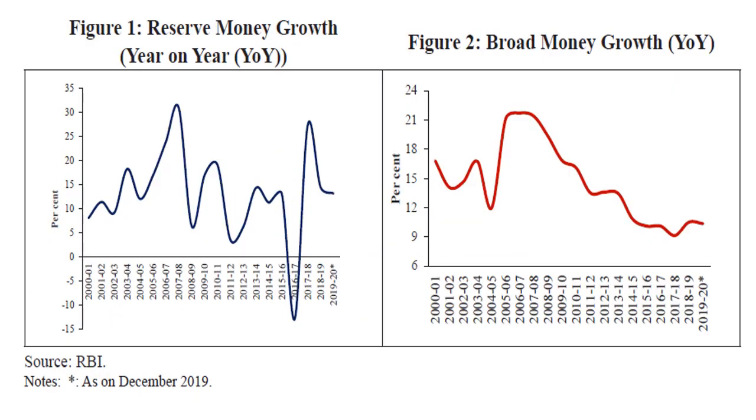Now these are two charts which are published, which are given by RBI. In the first chart you can see the year-on-year growth of reserve money, that is M0. The data has been reflected from the year 2000-2001 to 2019-20. So there are ups and downs in the reserve money. Sometimes it is increasing and sometimes it is decreasing. But you can see for the year 2016-17 that the value has become negative. So it has gone to the negative side of the chart.